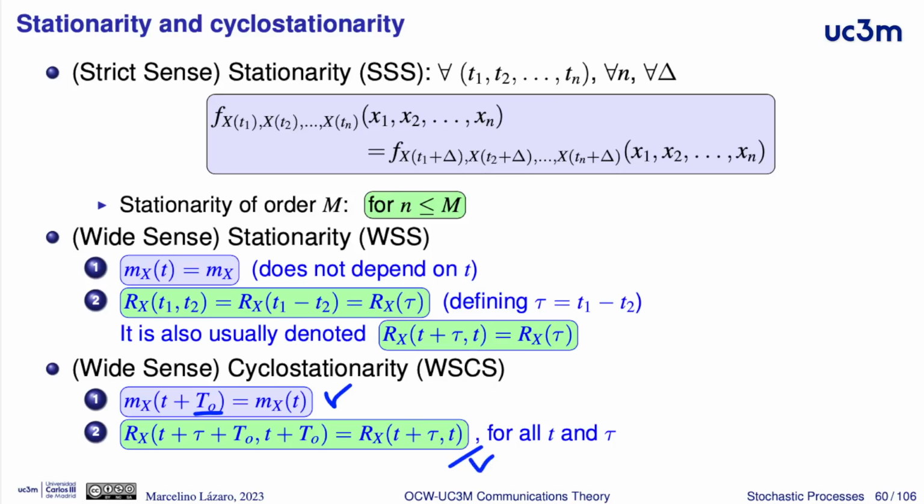The autocorrelation for two instants separated by tau will not depend only on tau, it will depend also on t, but the dependence on t is cyclic, with the same period t0. This is the definition of cyclostationarity. Both the mean and the autocorrelation function will depend on time, but periodically.